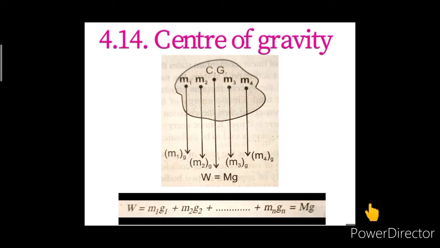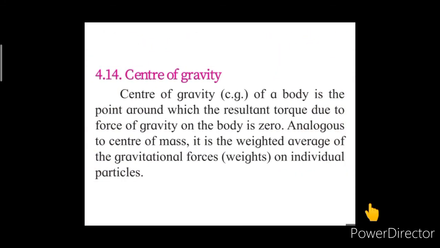But for very large bodies like mountains, the acceleration due to gravity is not the same for all the particles. In fact, it is greater for particles near the center of the Earth. Hence, for such bodies, the center of gravity is slightly below the center of mass. So, we can say that the center of gravity of a body is the point around which the resultant torque due to the force of gravity on the body is 0.